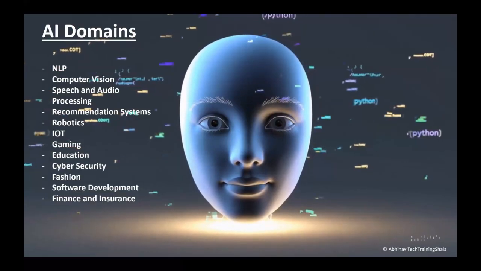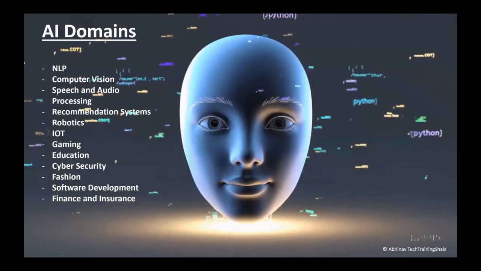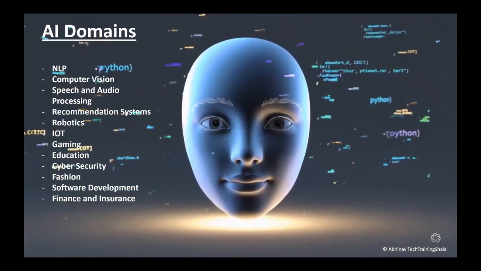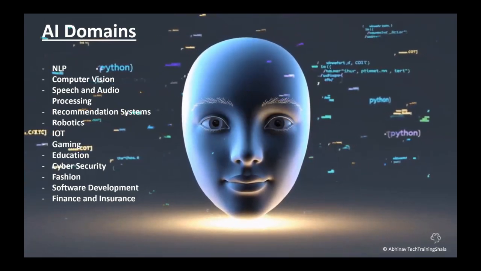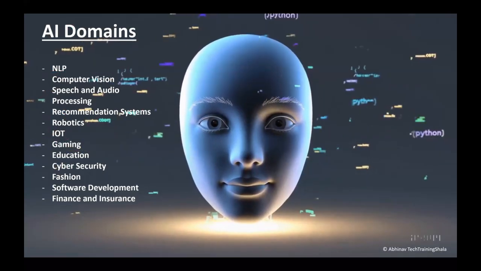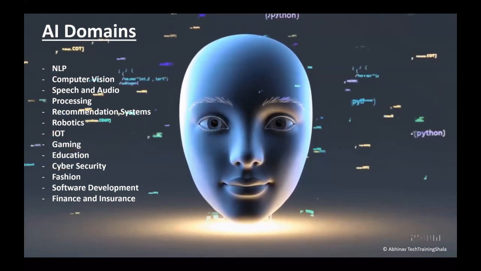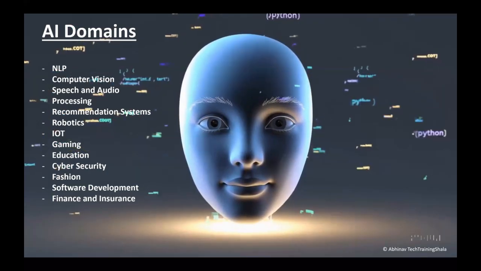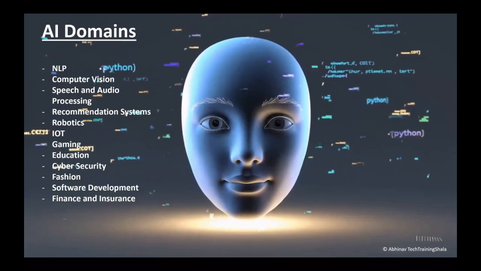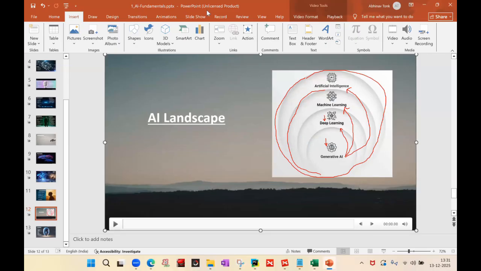You might have seen nowadays that AI is generating model pictures of people who do not exist. Those models do not exist in this world, and AI generates hyper-realistic photographs or fashion pictures of them. Then another AI domain is software development, and then finance and insurance. Any doubts on these concepts?